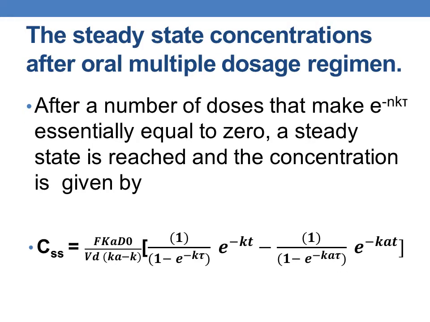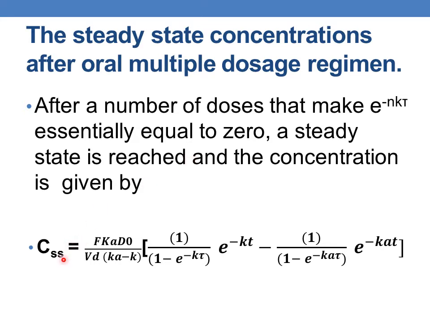And similar to that of the plasma concentration, steady state concentrations can also be determined after oral multiple dosage regimen. As we all know, after a number of doses, the term e to the power of minus nK tau becomes essentially equal to 0, and in such case a steady state is reached and the concentration at that point is given by the steady state concentration.